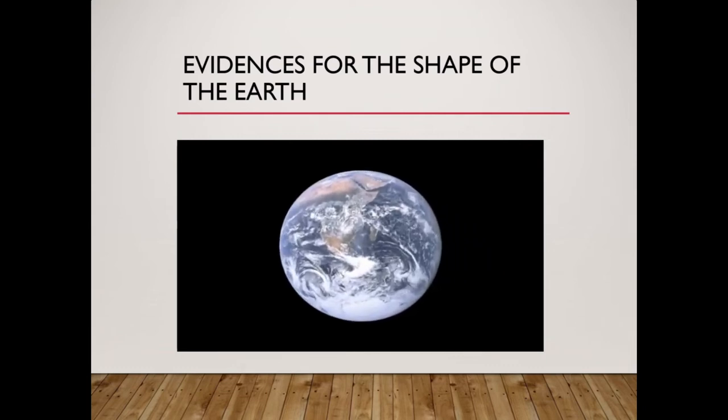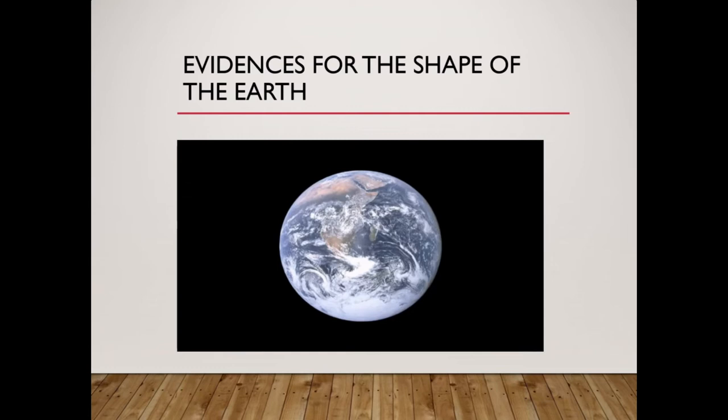This photograph for the first time shows the illuminated side of the whole earth, as the sun was behind the astronauts. This photograph clearly shows that the earth is round and not flat. One of the most convincing evidences of the round earth.